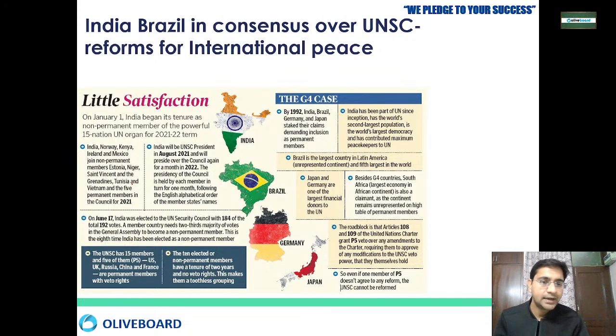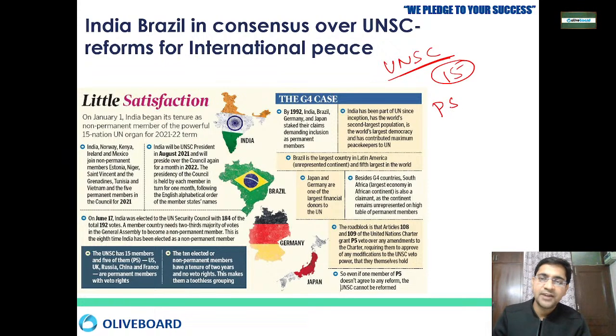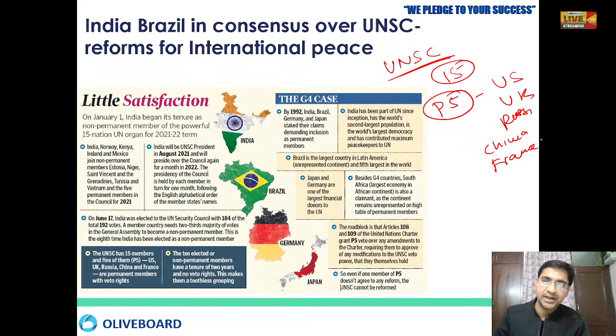As you all know, the United Nations Security Council has 15 members. Out of that, the P5 members are called permanent members. Who are the permanent? US, UK, Russia, China, and France.